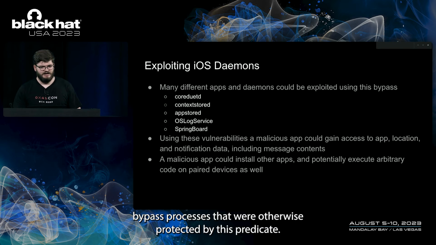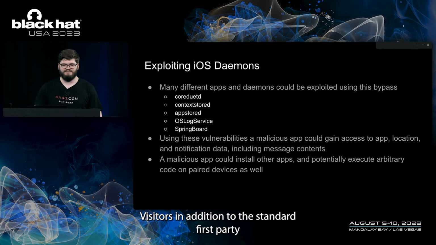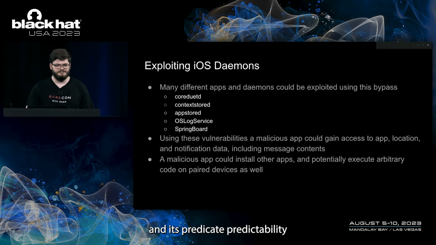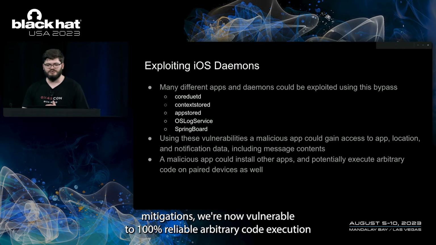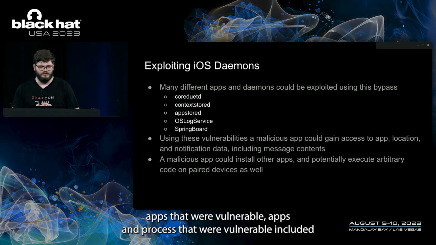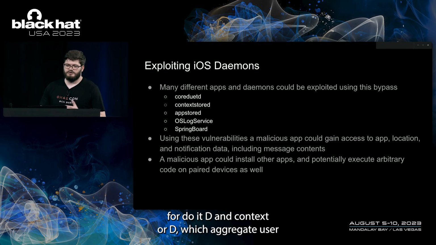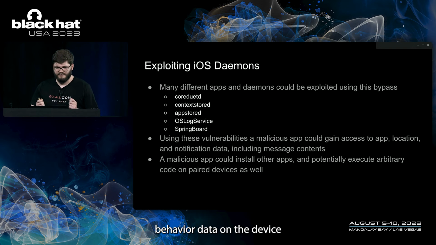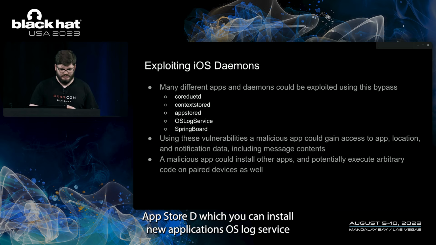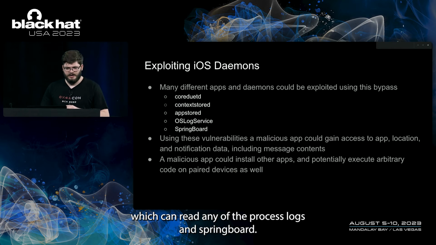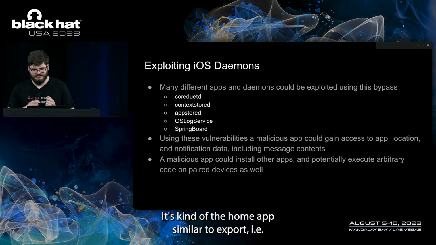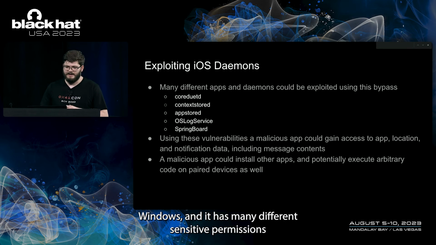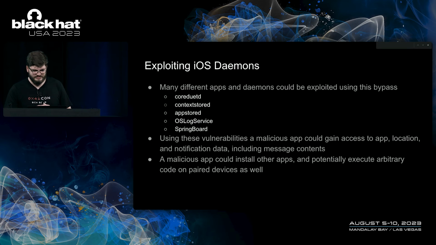With this bypass, processes that were otherwise protected by NSPredicate visitors, in addition to the standard first-party NSPredicate mitigations, were now vulnerable to 100% reliable arbitrary code execution. Apps and processes that were vulnerable included CoreDuet-D and ContextStore-D, which aggregate user behavior data on the device; AppStore-D, which can install new applications; the OS log service, which can read any of the process logs; and SpringBoard, which is the home app, similar to Explorer.exe on Windows, and has many different sensitive permissions.